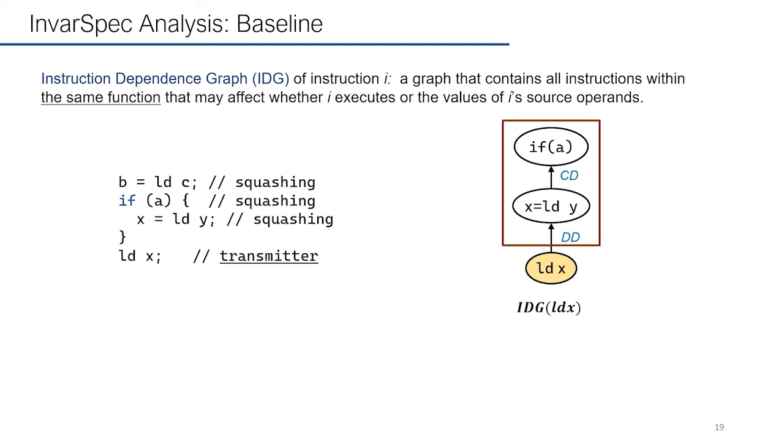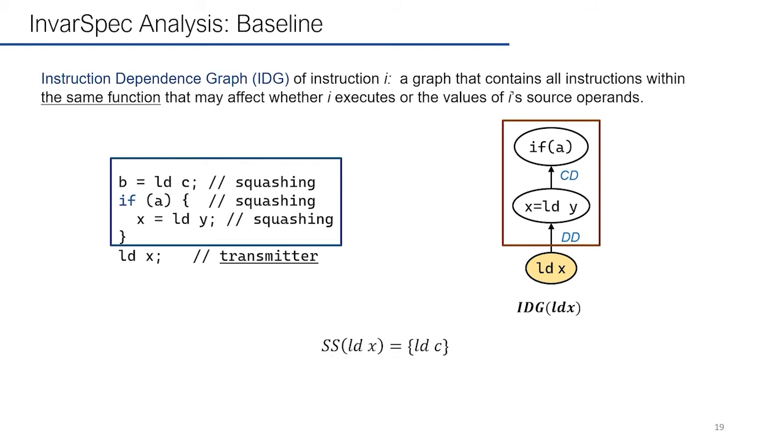Note that all the descendants of loadx in the IDG are the instructions that may affect whether loadx executes or the value of x. So, we will subtract the descendants from all the older squashing instructions in the function, and it can generate SS of loadx, which only contains loadc in this case.